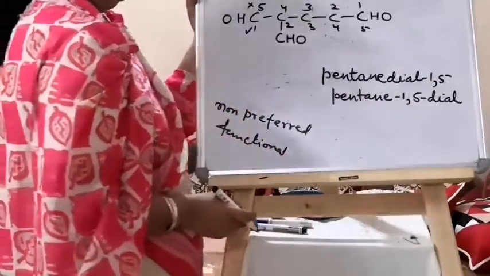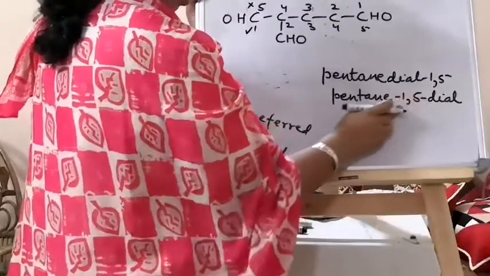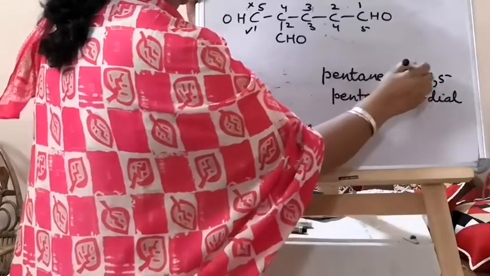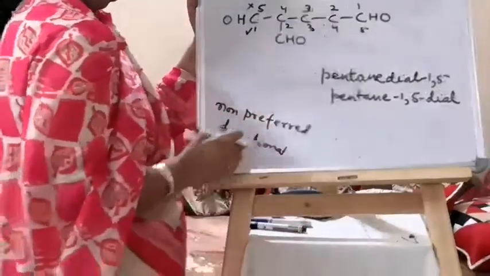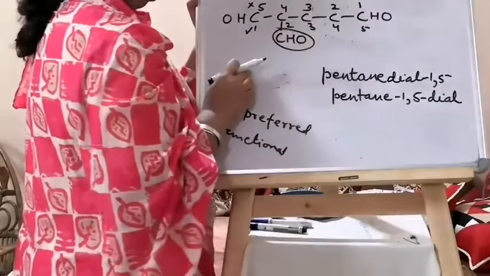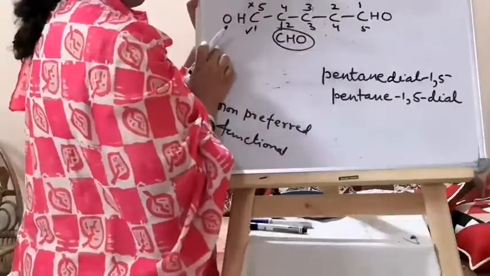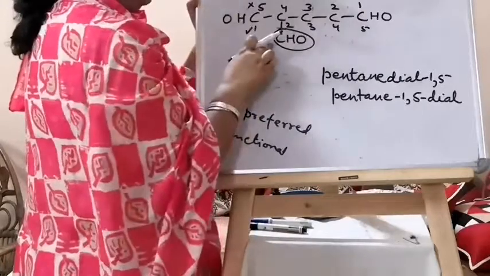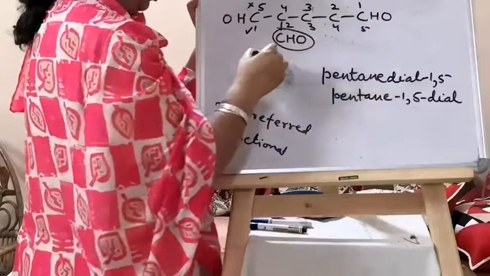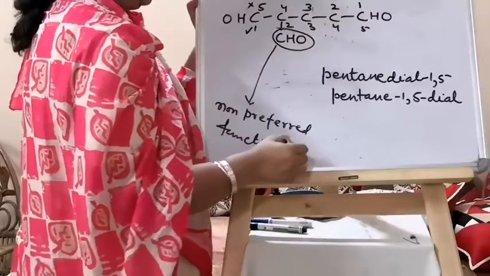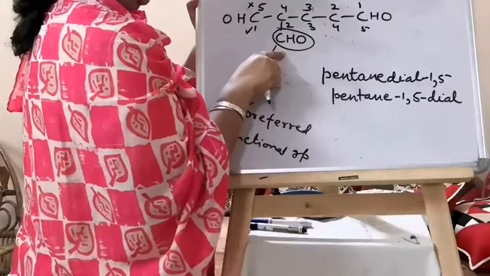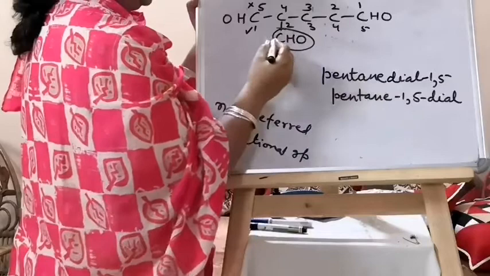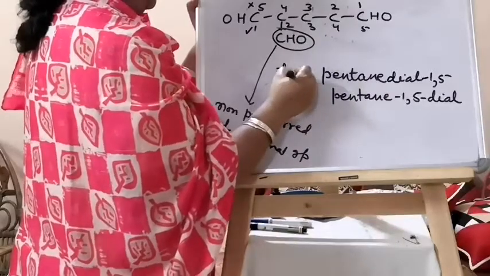Both are correct. But remember, there is a hyphen on either side of the locant if it is in the middle, and here only on one side. Now this group is not named, and this is not included in the chain, although it is the same, but not included in the main chain. Therefore it is a non-preferred functional group. So its suffix won't be written, its prefix will be written. The prefix is, since it is 1, formyl.